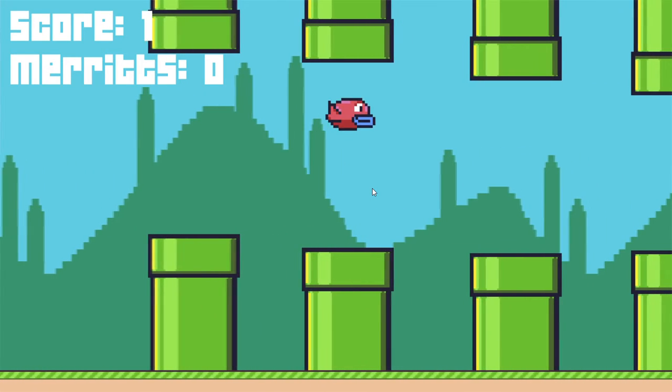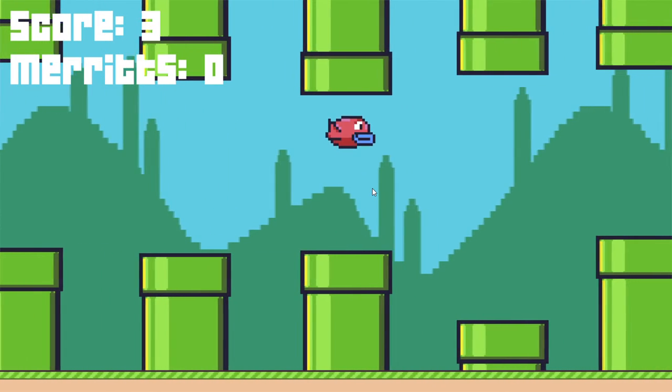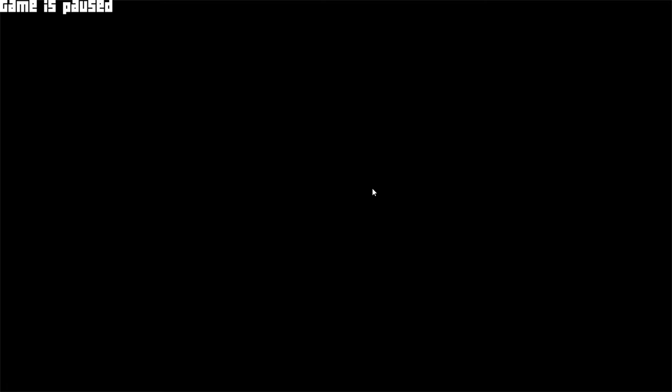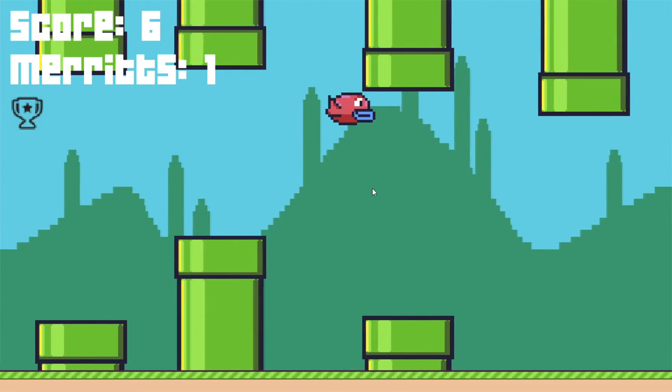Also note the gaps, or the distance between the pipe pairs, are random. Also, pause again. The distance between the top and bottom pipes is random as well. Continue. Please note the award that was just received.